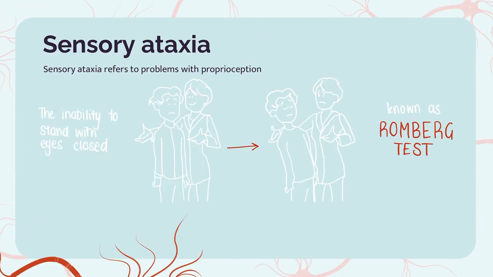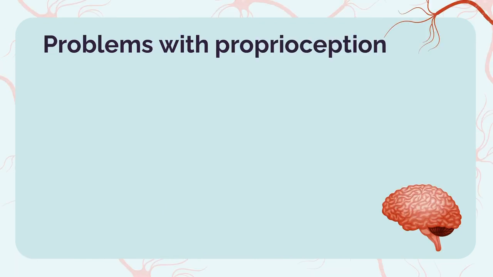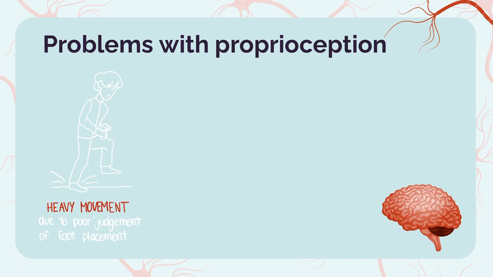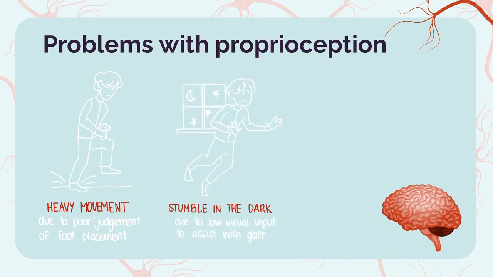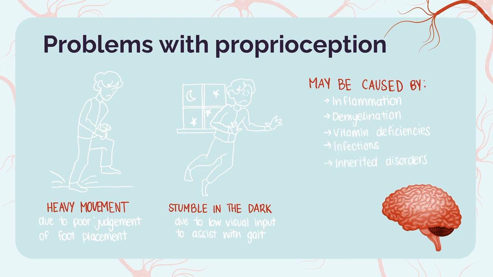When we discuss sensory ataxia, we are referring to problems associated with proprioception, where lesions affecting this pathway lead to an inability to stand with your eyes closed. This can be demonstrated through a Romberg test. The patient may walk heavily as they cannot determine where to place their feet. They may stumble when walking in the dark as they do not have access to visual input to assist them with their gait. This type of ataxia may be caused by inflammation, demyelination, vitamin deficiencies, infection, and inherited disorders.